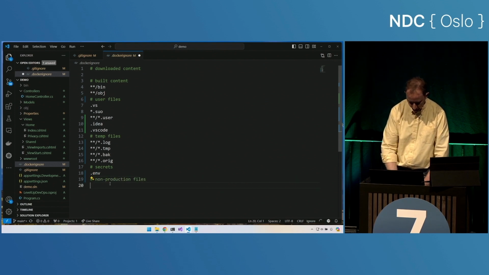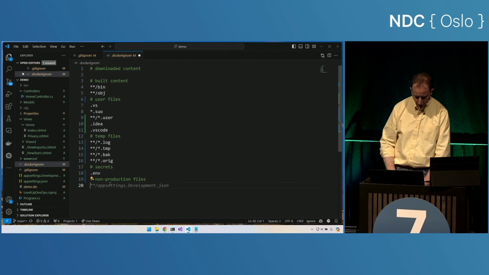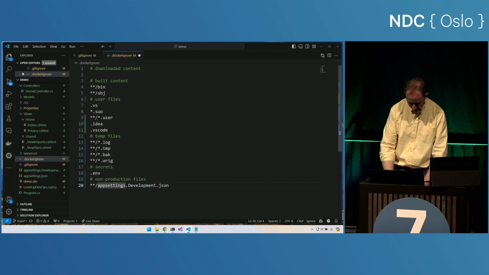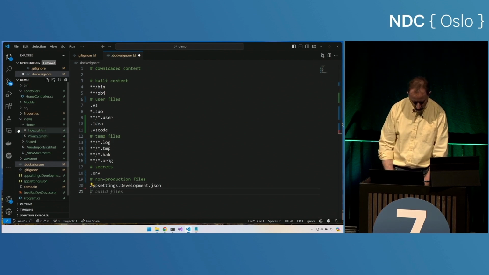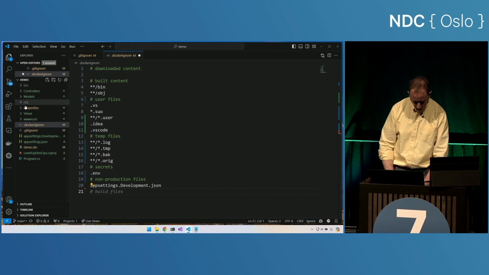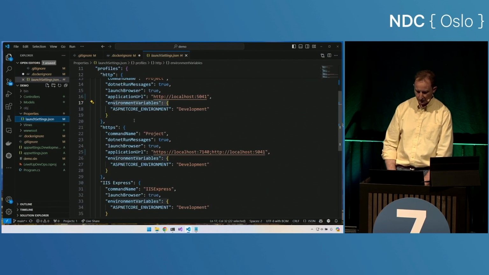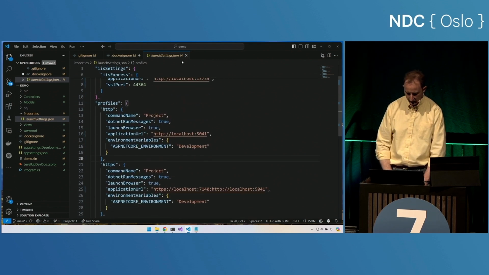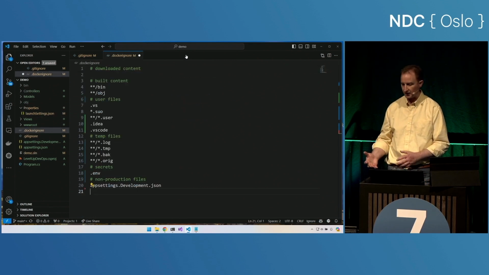Non-production files. Now in this section, we'll do appsettings.development.json. GitHub Copilot knows where I'm going there. And we'll also add here this launchSettings.json. This is all of the settings that we would use locally to start it up inside IIS or from the command line, and we definitely don't want that inside of our container.